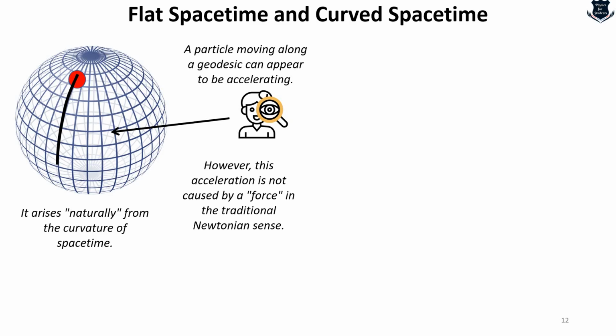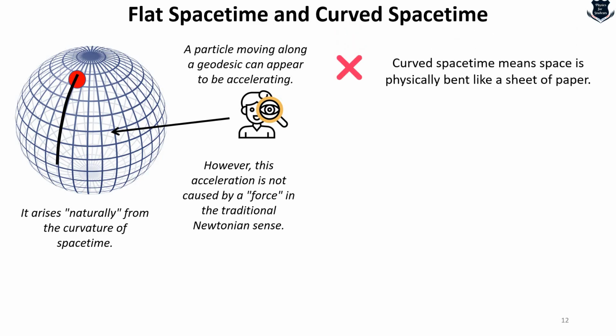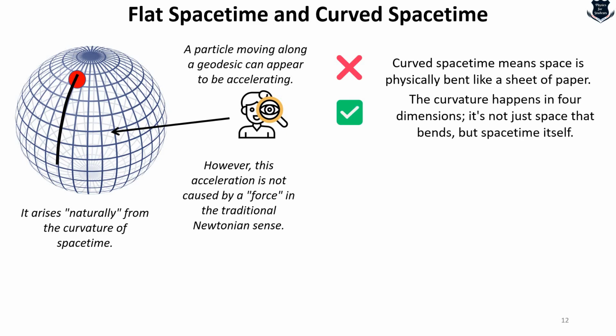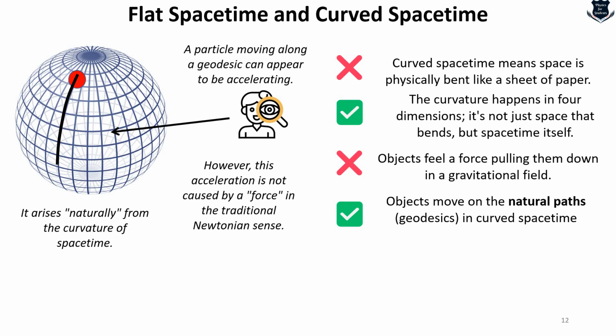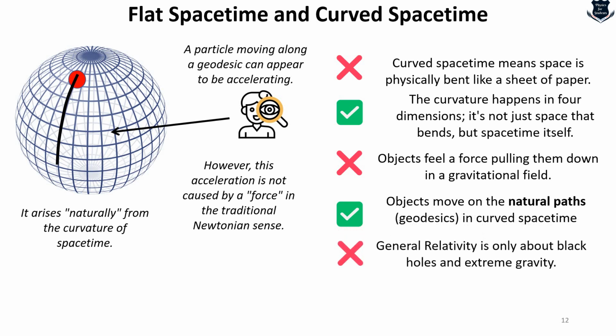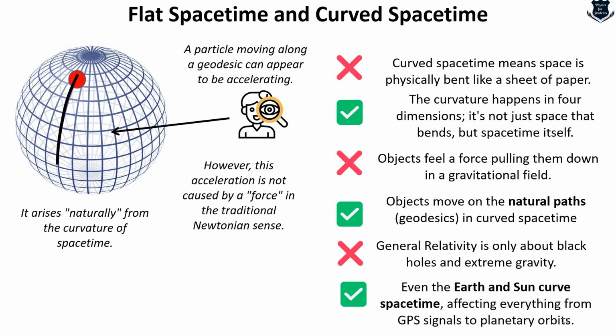So here are a few of the misconceptions. One is that curved space-time means physically bending like a sheet of paper. No. The curvature happens in 4 dimensions. It is not just space, it is the entire continuum. Space-time itself bends. Another is that objects feel a force pulling them down in a gravitational field, just as the observer here has observed. No, objects actually move in natural paths in curved space-time. And some people think that general relativity is only about black holes, neutron stars and very extreme conditions. No, even the Earth and Sun curve space-time, affecting everything from GPS signals to planetary orbits.